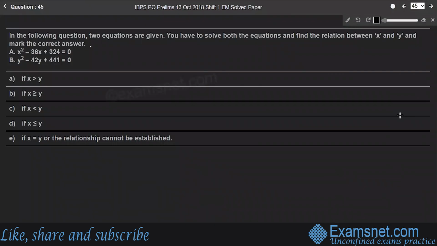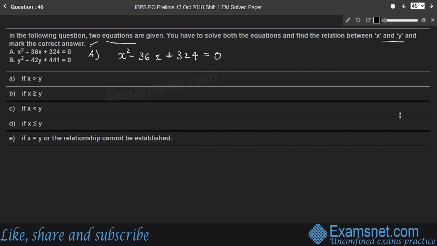Question 45. In the following question, two equations are given. You have to solve both the equations, find the relation between x and y, and mark the correct answer. Here the first equation is x square minus 36x plus 324 is equal to 0.